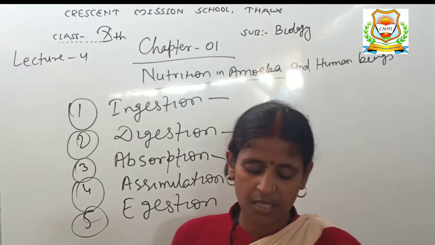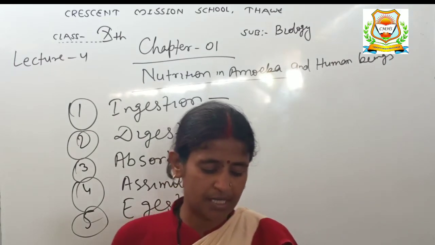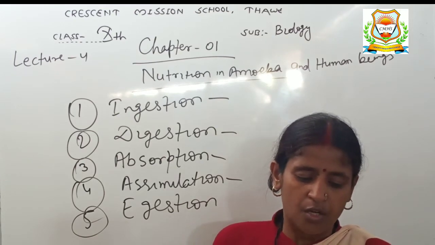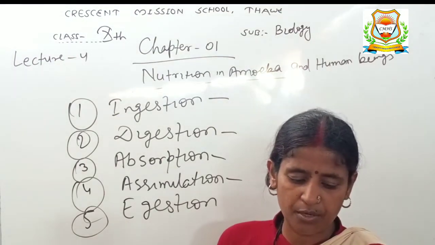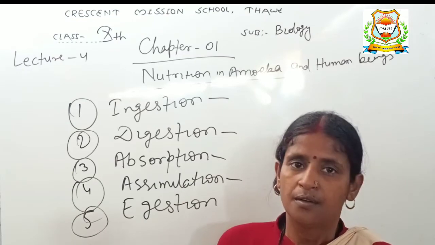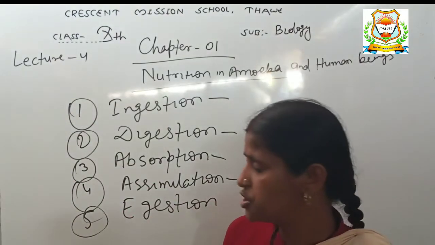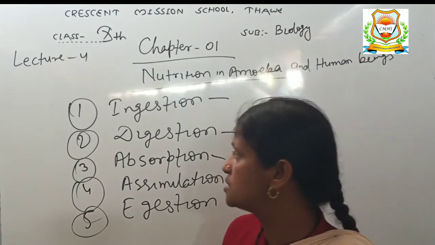Paramecium is also a tiny unicellular animal which lives in water. Paramecium uses its hair-like structures called cilia to sweep food particles from the water and put them into its mouth. These are the processes involved in the nutrition of amoeba, and this is known as holozoic nutrition.